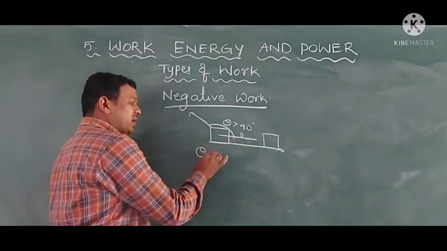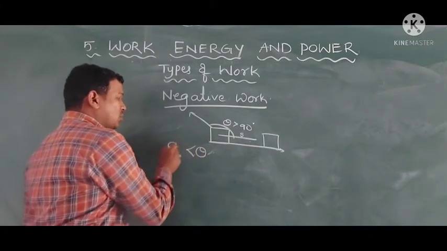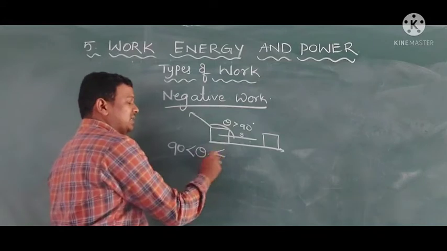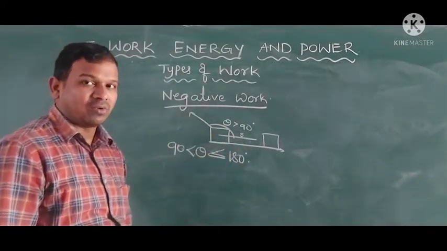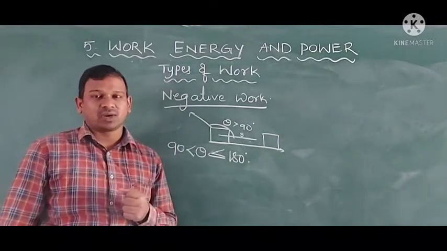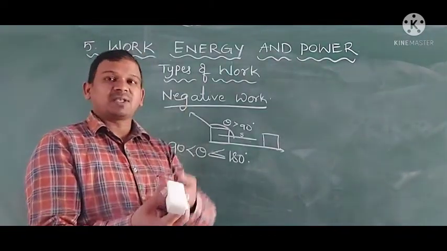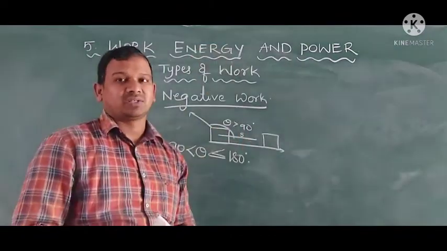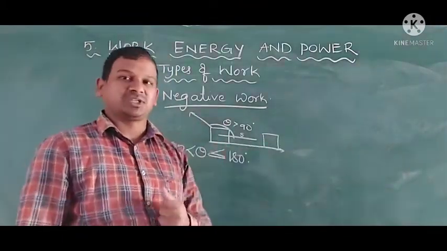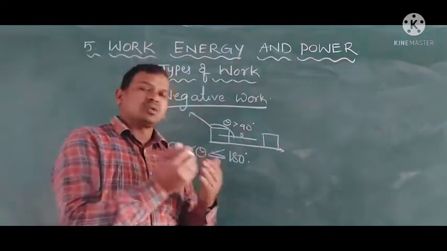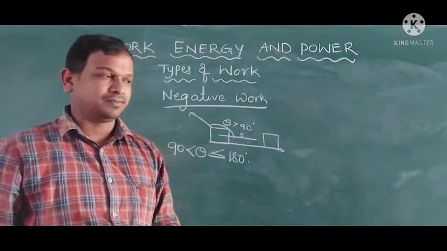So at this time, the work is said to be negative. If the theta value is more than 90 and up to 180 degrees, then it is negative work done. Where can we see this? Lifting an object upward: displacement is upward, gravity is downward. Applying the brakes: the braking force is in the opposite direction to the displacement. Force in one direction, displacement in another. These are all called negative work done.